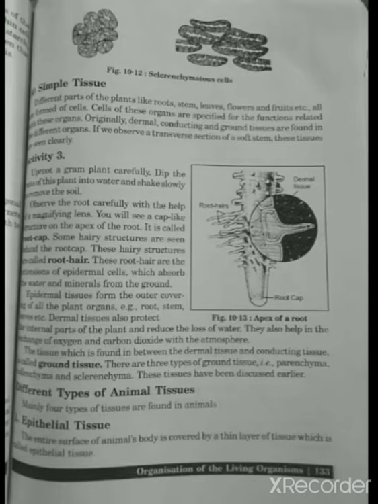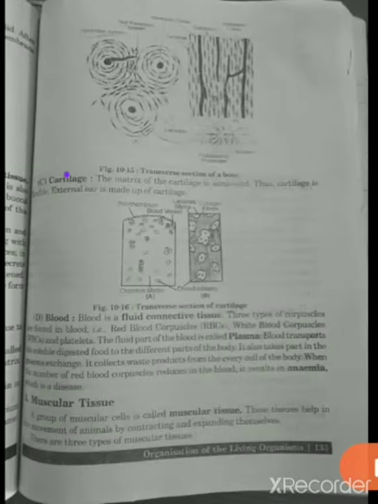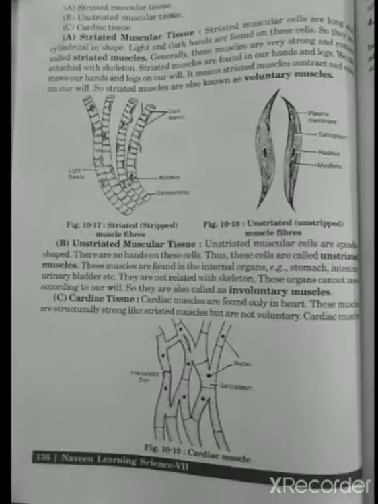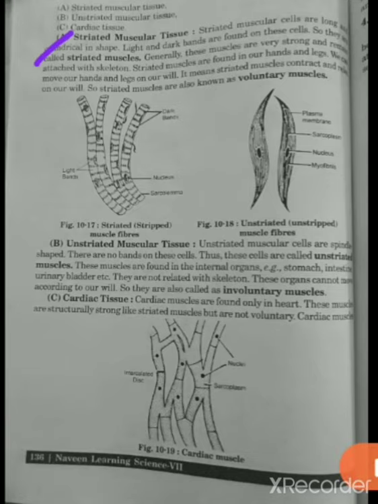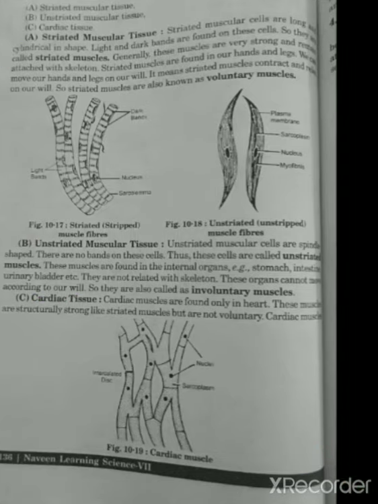Now different types of animal tissues are epithelial tissue and connective tissue. In connective tissue, there are interstitial tissues, bone and cartilage, and blood. Talking about muscular tissue, a group of muscle cells is called muscular tissue. Here are the striated one, unstriated one and cardiac tissue. So this is all about the chapter, that is organization of living organisms.